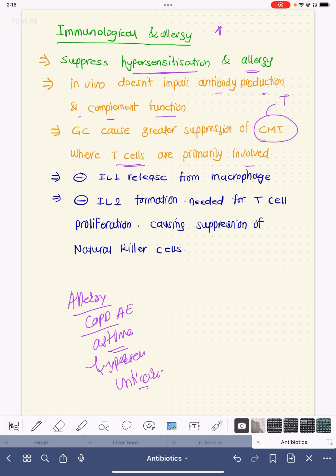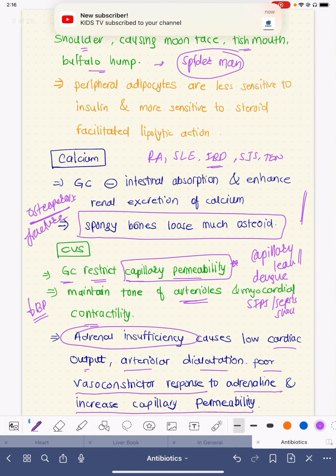This can be used in severe sepsis or SARS, where actually, apart from the disease, this severe inflammatory response syndrome kills the patient. Those patients who have severe sepsis or road traffic accident or any injury, in that case, the markedly high inflammatory response of our body can cause multi-organ dysfunction, can damage kidneys, heart, muscles, bone, everything. At that time, using steroids can partially curtail this IL-1, IL-2, and can cut down the systemic inflammation and can save the patients. So these were all the responses or effects of the steroid.